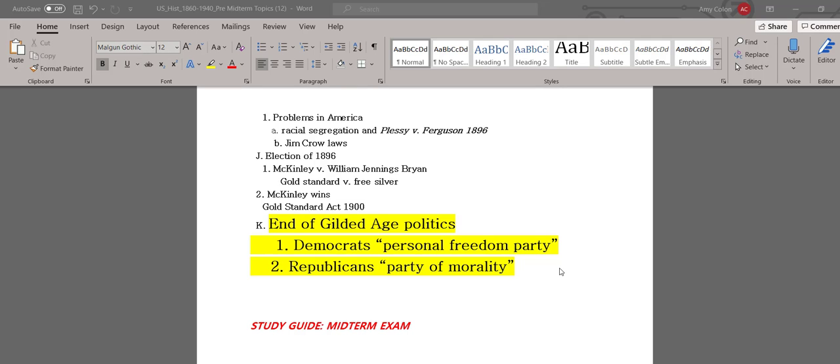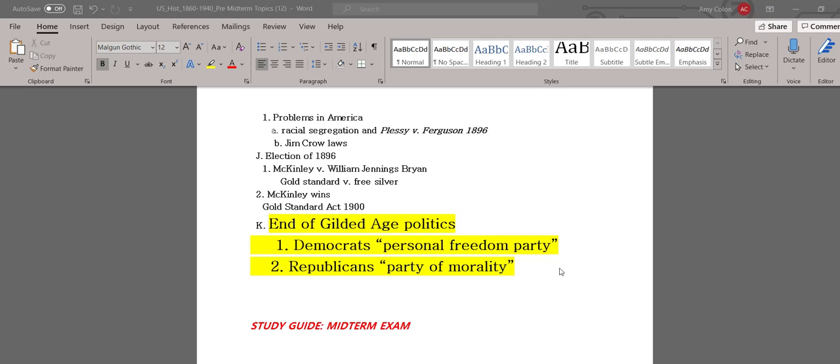The Republican Party, which at this point is still remembered as Lincoln's party, became the party of morality, the party of morals. They believed that the U.S. government should enforce moral laws, like the laws to oppose the Black Codes that we talked about in the last chapter. The Civil Rights Act, the 14th Amendment, the 15th Amendment. Those were laws to protect African Americans from discrimination.